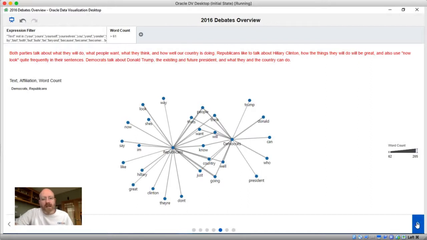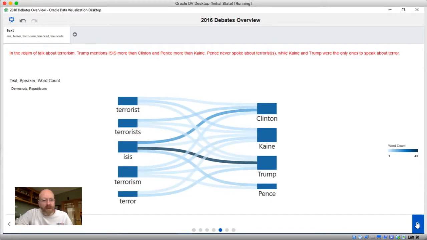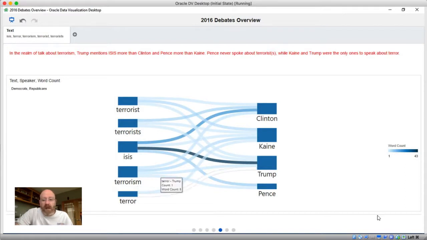Moving on to the next insights. These next two are going to be very similar, just two different perspectives. We're looking at the presidential and vice presidential candidates on the right side, and some key words on the left side. ISIS is definitely a word that Trump liked to say quite a bit. What's interesting here is that terrorism was much more common than terrorists and terrorist. And that was even more common than terror.